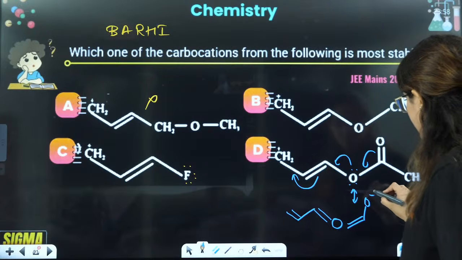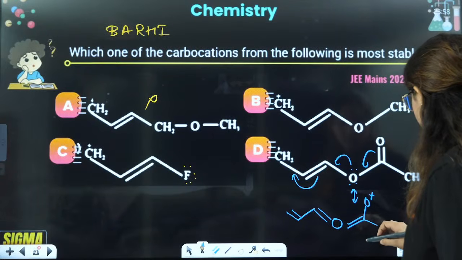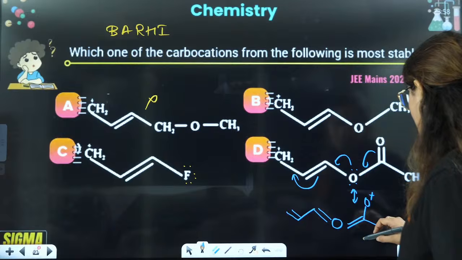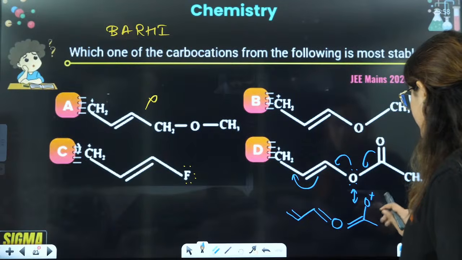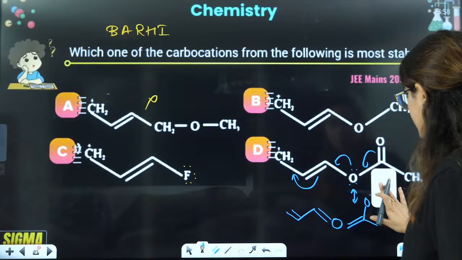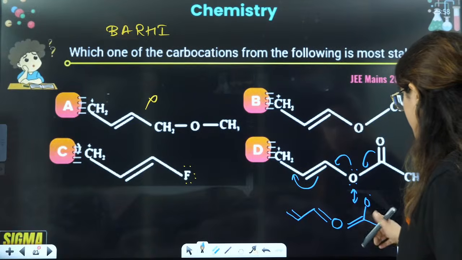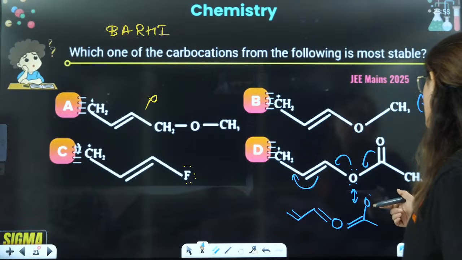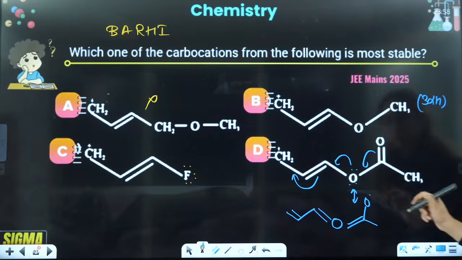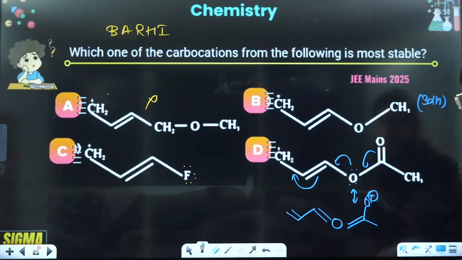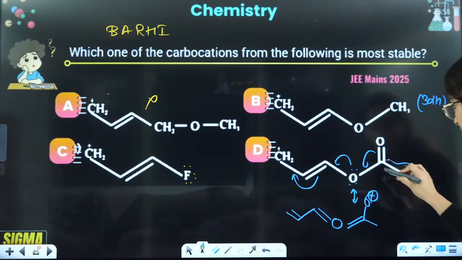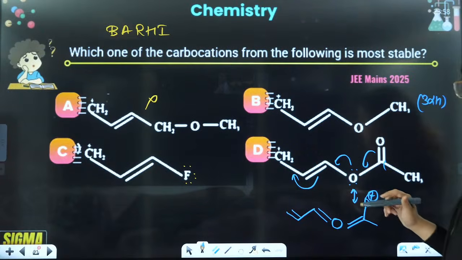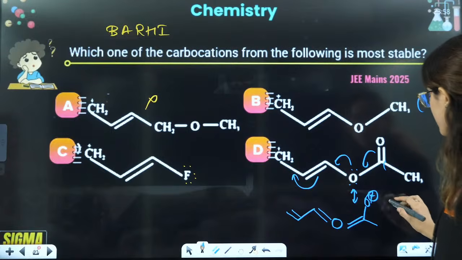So that is the reason this will be O positive, and this will be O negative here. Bond is shifting here. So no direct hyperconjugation you will see. Direct hyperconjugation you can't see here. This will be positive because that has shifted here. So through this positive there is no hyperconjugation you can see.